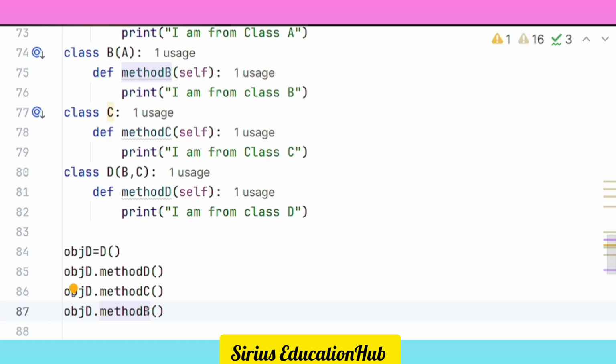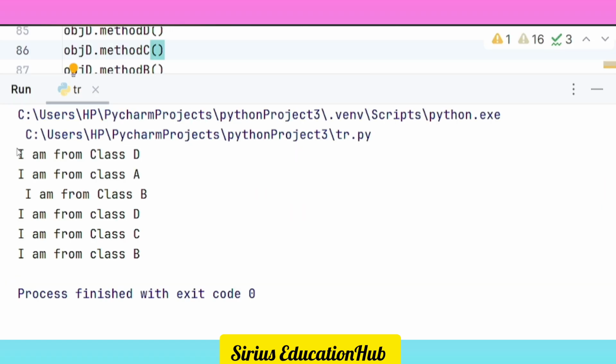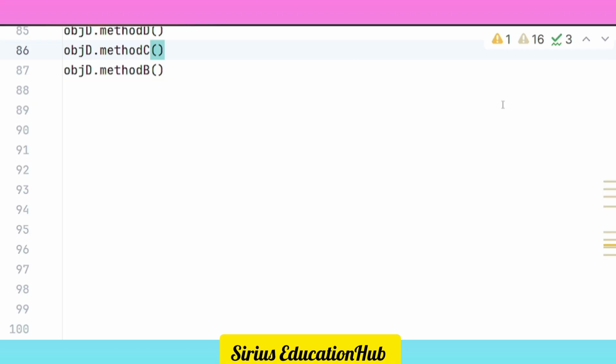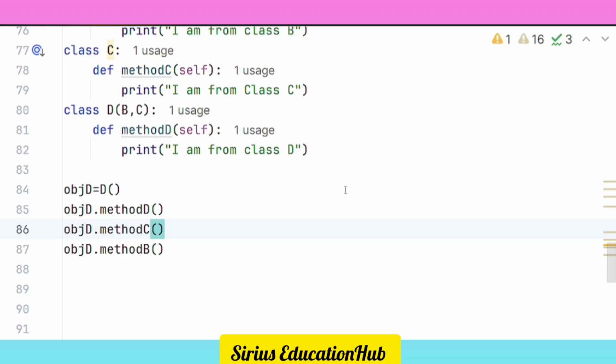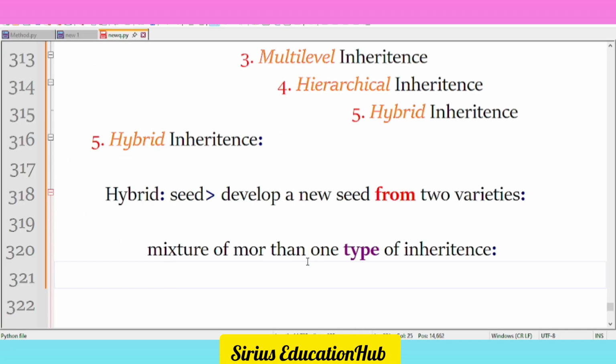Okay, let's run this program. You will find, here, I am from the class. Clear? Don't get confused. This is the simple type of inheritance. So what can I say? When you find in a class hierarchy a mixture, more than one type of inheritance in a single class hierarchy, this type of inheritance is called hybrid inheritance.